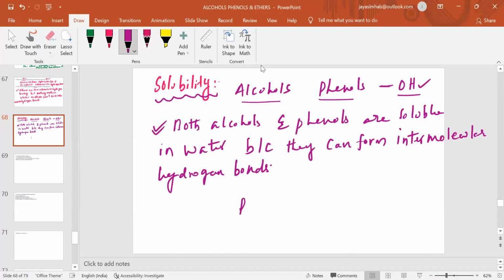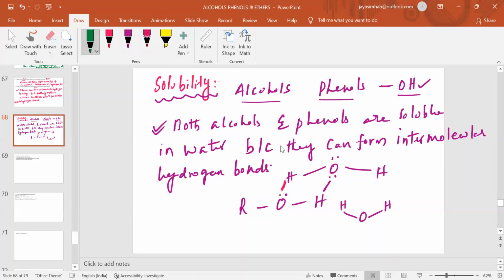Suppose you take an alcohol, ROH. The water molecule structure will be OH, right? Another alcohol you take. So this oxygen will start forming an intermolecular hydrogen bond like this. Suppose you have another H2O molecule here, what will happen now?